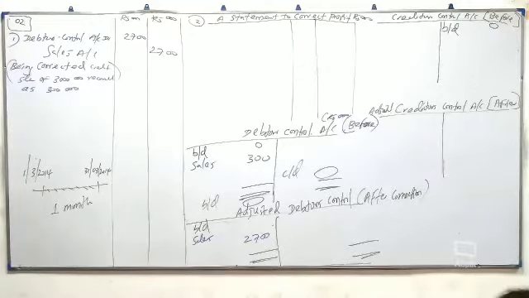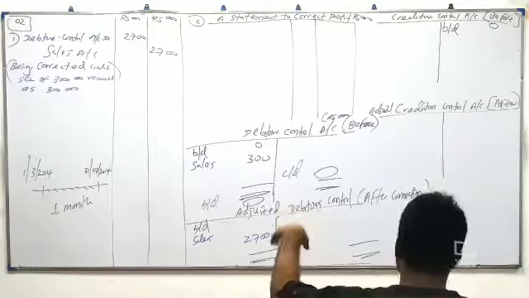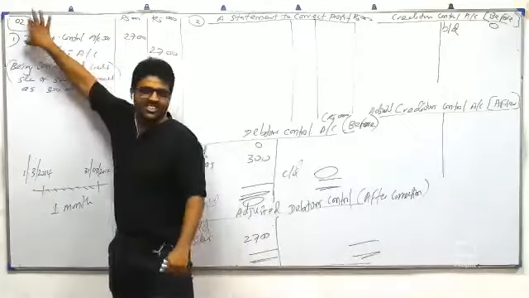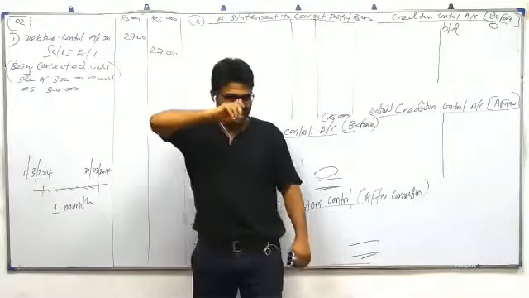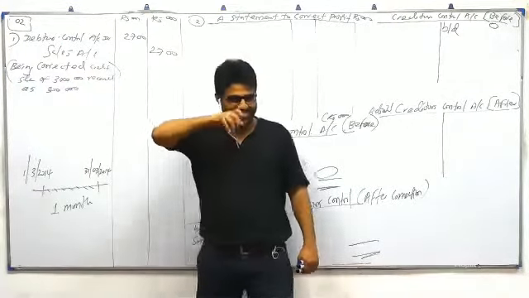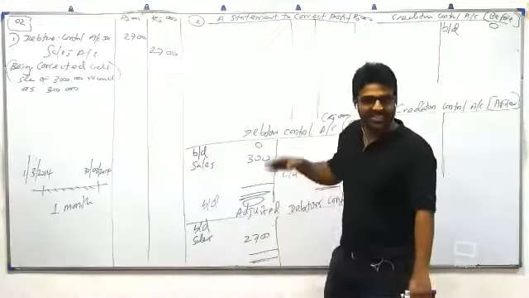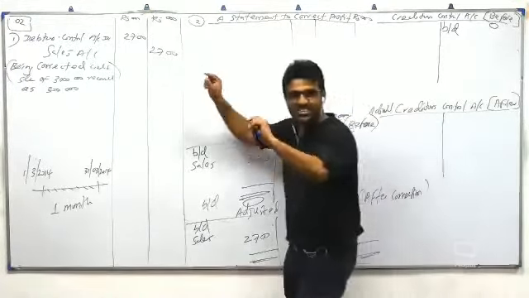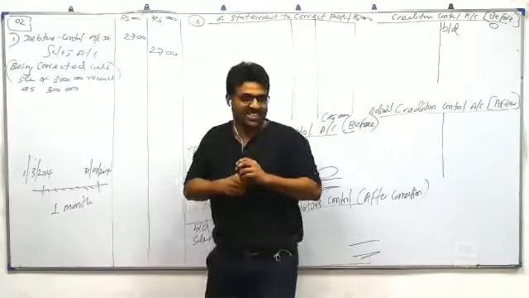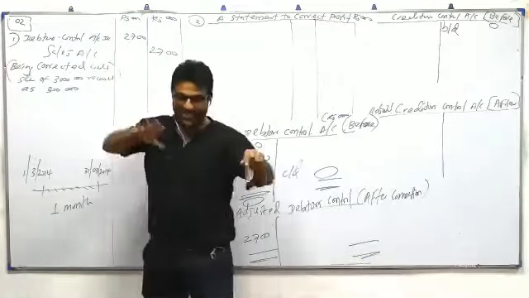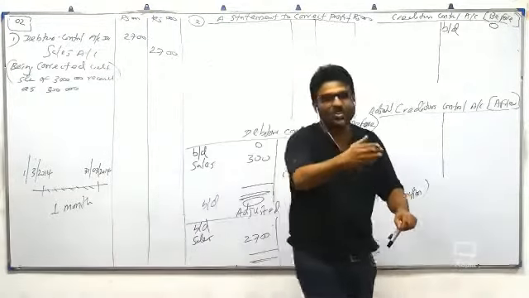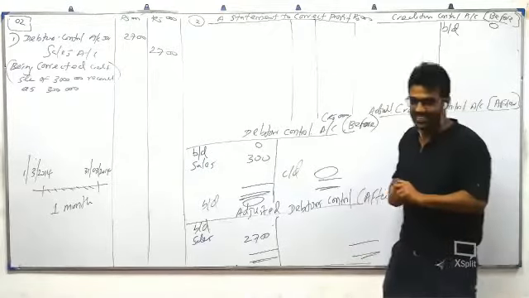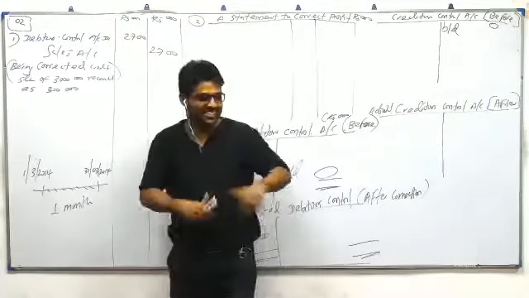No need to say that. When you are writing in the general journal, the word adjusted, no need to mention. Correction of error is always done in adjusted. They know that, so you don't have to mention that extra word, it's a waste of time. If you want, you can say adjusted, not a problem. They won't cut marks, but it's not necessary to say that.